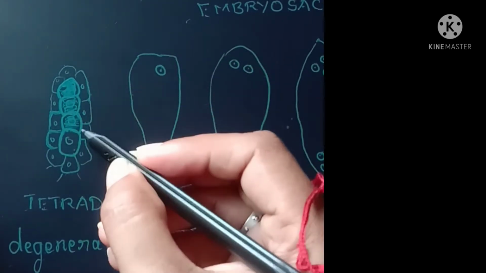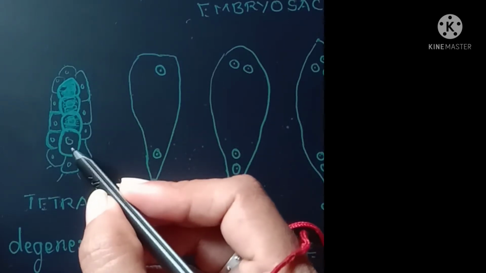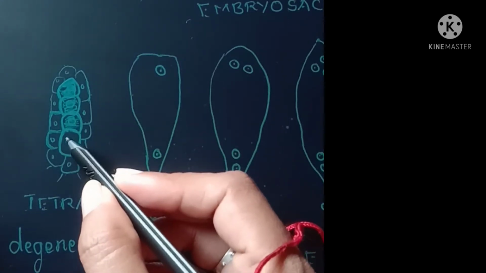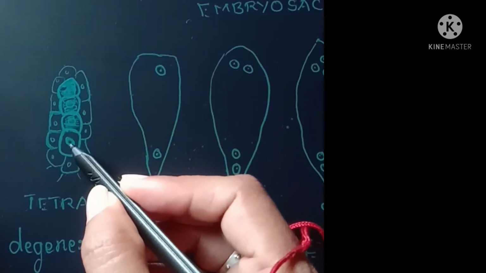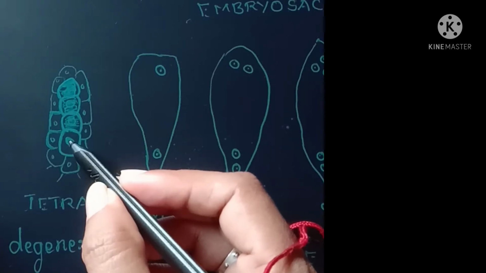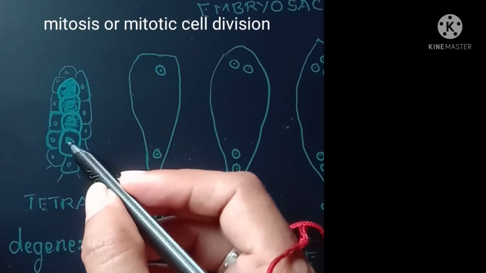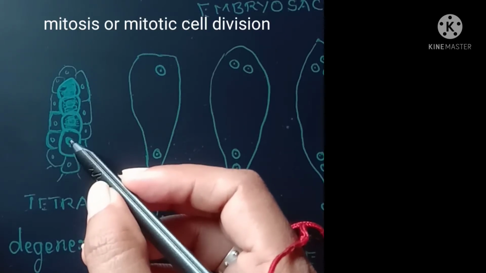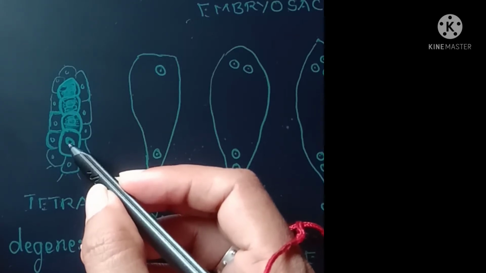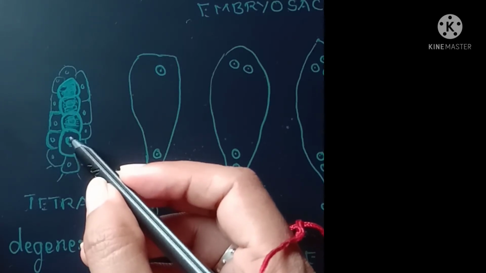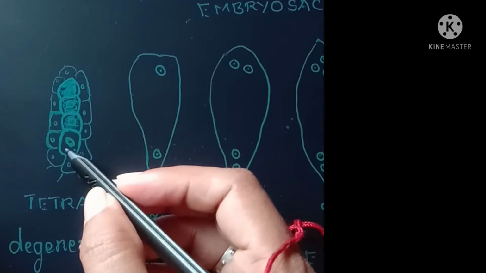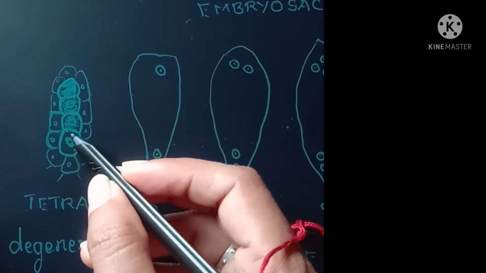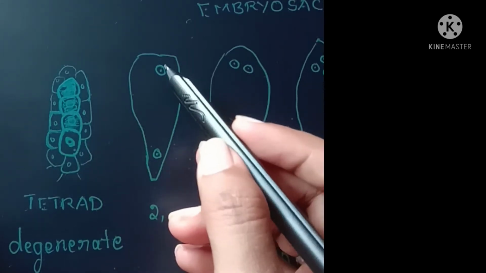Now one megaspore out of the 4 will be functional and its nucleus will divide by mitosis. It will divide and form 2 nuclei.